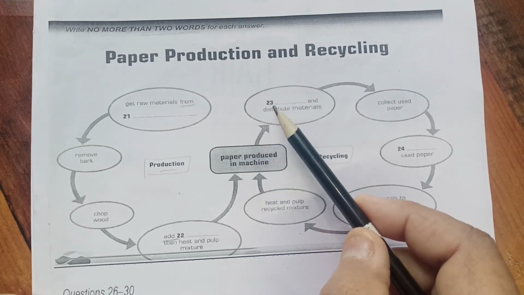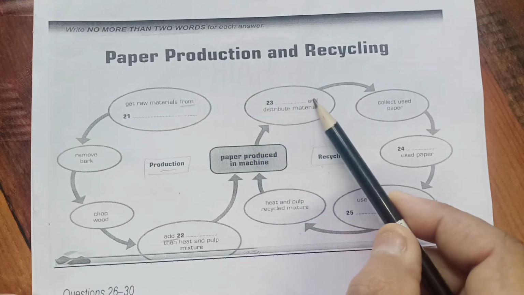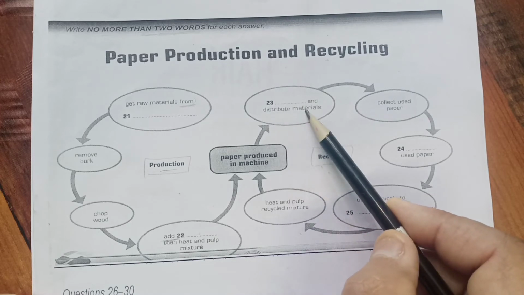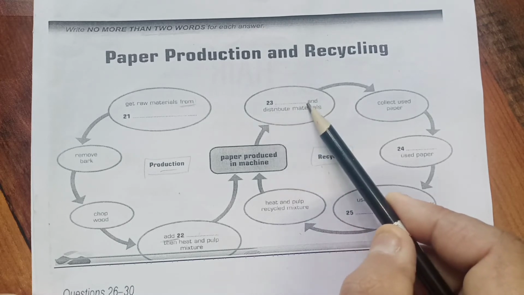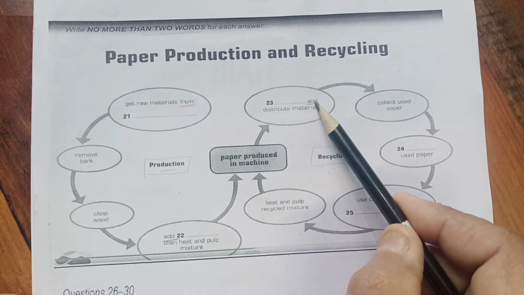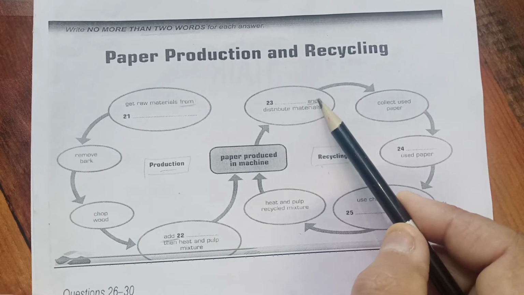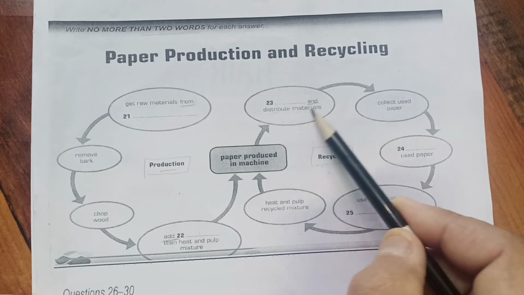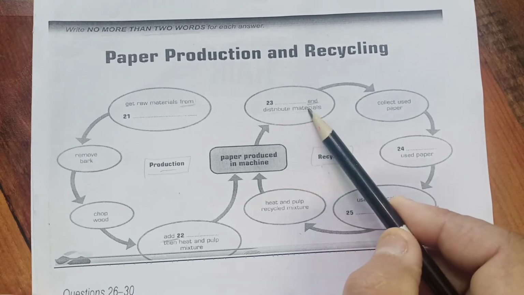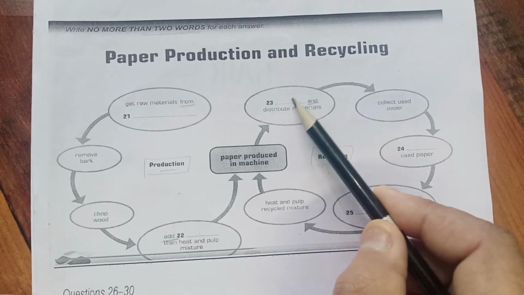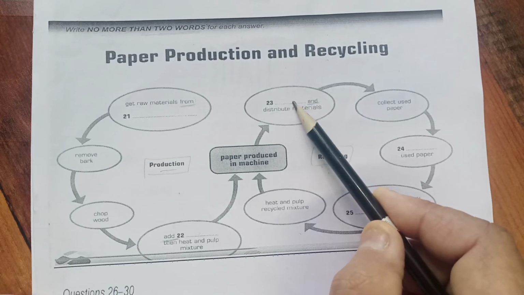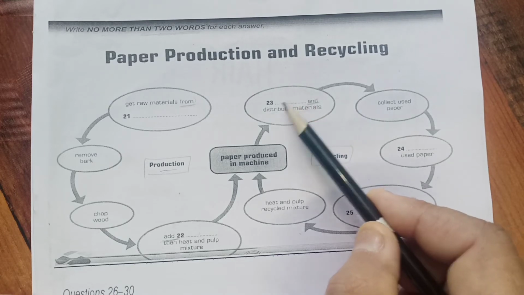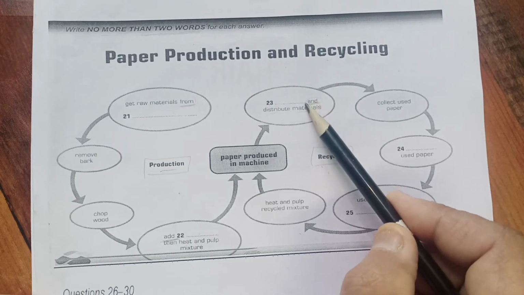And next it says dash and distribute materials. In my last video I clearly said that once there is an "and", it means something is related to material only. For distribute materials, the answer should be related to material; two things may be added, that's why this "and" is given.